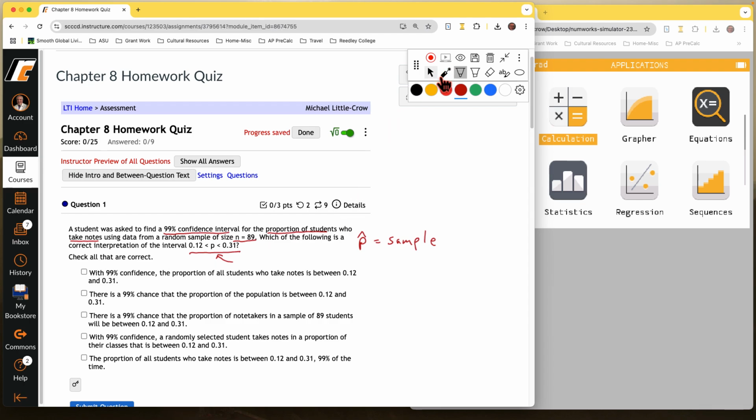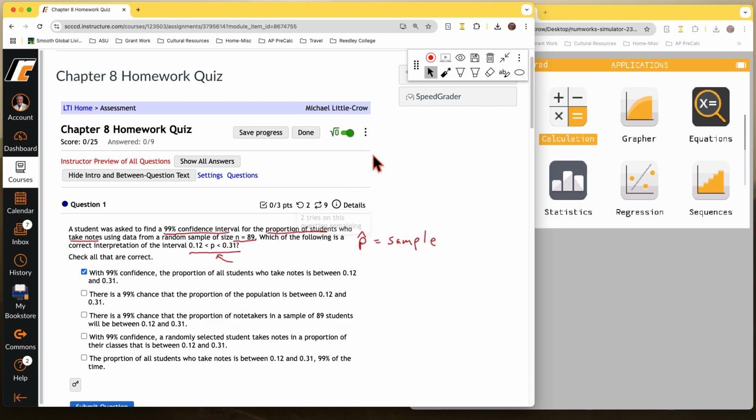Okay, so let's read through each one of these and say why it is or is not correct. 99% confidence, the proportion of all students who take notes is between 12 and 31%. And that's exactly what we said, the proportion of all students. I would say that's going to be correct.